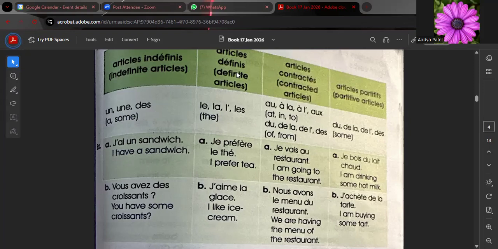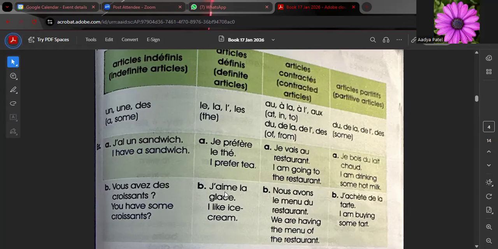Now, article défini, when we are talking about the. For the masculine singular, we will use le. For feminine singular, we will use la. For masculine feminine vowel, we will use l'. And for masculine feminine plural, we will use les. And we know that there are four verbs: préférer, aimer, adorer, détester.